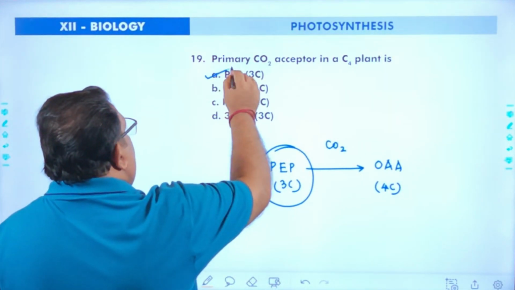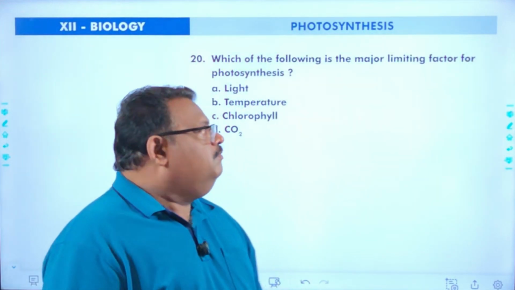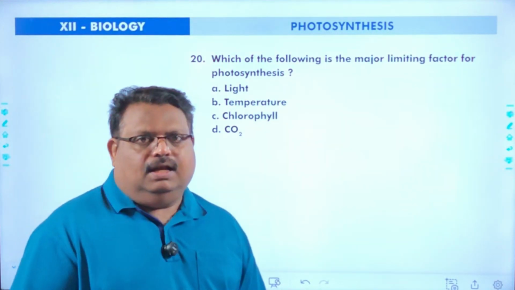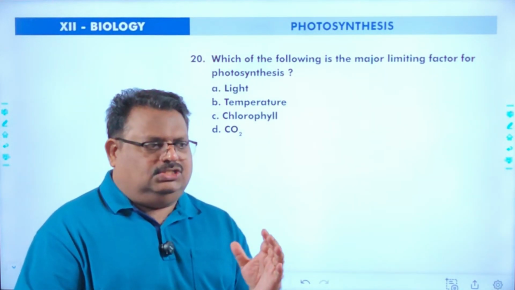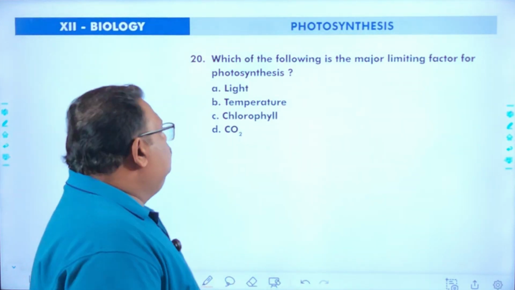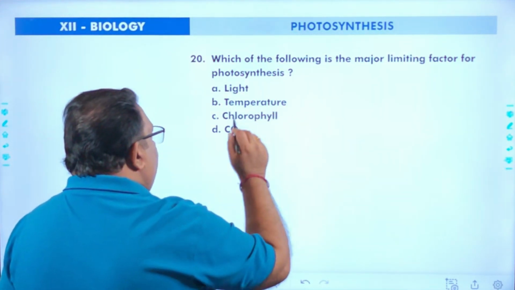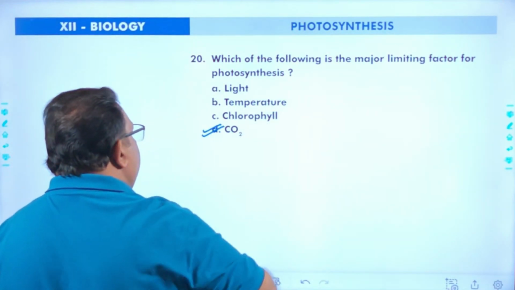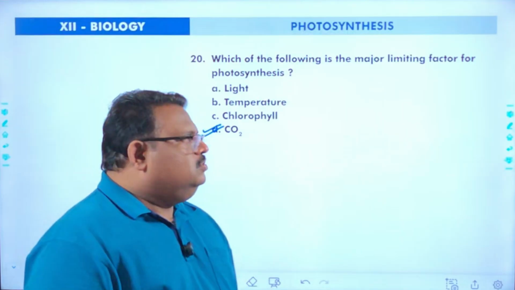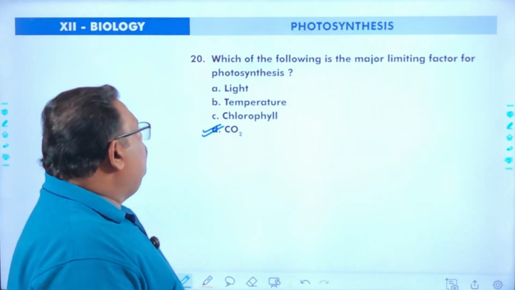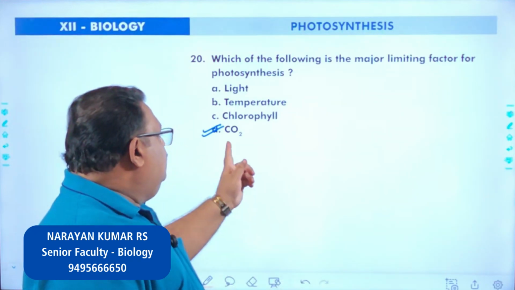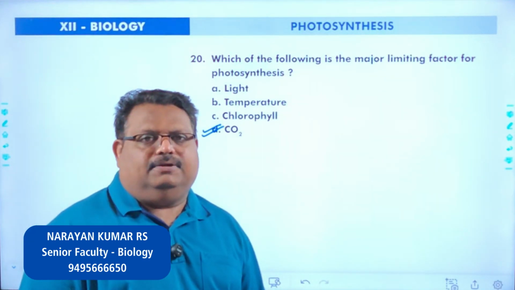So answer is A. Last one, which of the following is the major limiting factor for photosynthesis? Limiting factor means the factor which is present in the minimal quantity, lowest to its minimal value. When we are comparing light, temperature, chlorophyll, carbon dioxide, the atmospheric concentration of carbon dioxide is only 0.03%. So it is nearest to the minimal value. The most important limiting factor as far as photosynthesis is concerned is considered to be carbon dioxide.